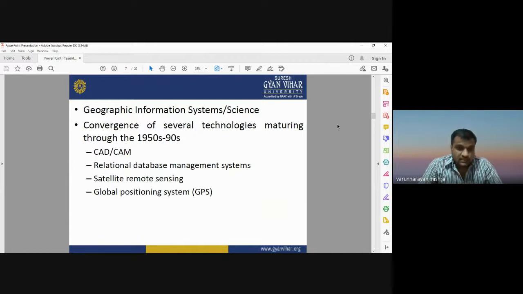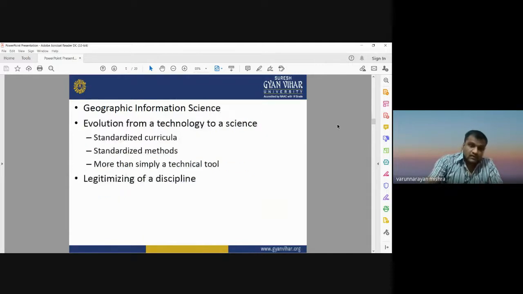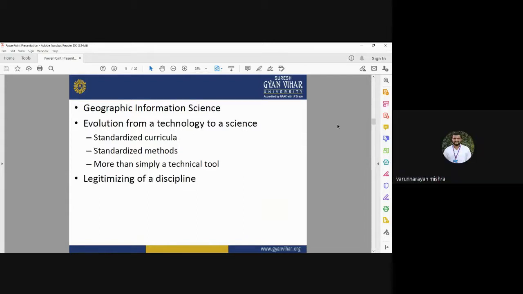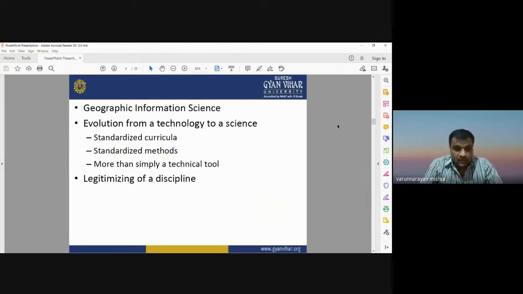GIS also needs some secondary data sets. Those secondary data sets can be provided by some socio-economic survey, from some ground survey, or other topo sheets, which are also considered secondary data sets that can be used by the geographical information system. So geographical information system is a technology that may be used to standardize the curriculum. It should have a standardized method and be more than simply a technical tool, and it has a multidisciplinary approach.